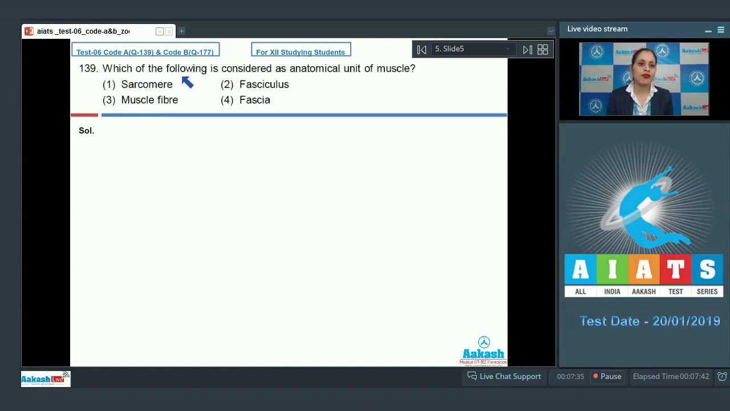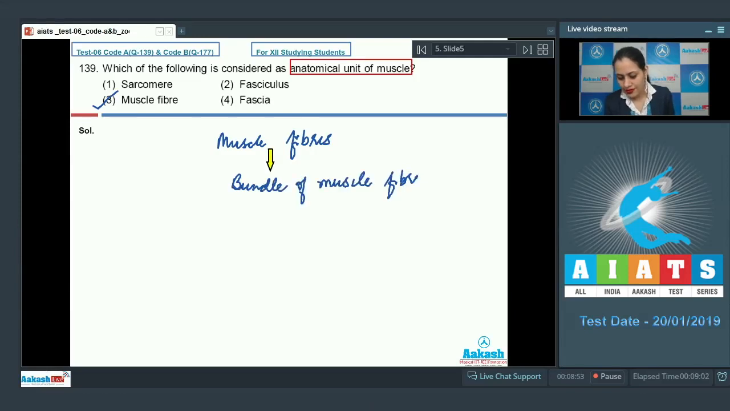Question number 139. Which of the following is considered as anatomical unit of muscle? And the correct answer to this question is option number 3, that is muscle fiber. Muscle fibers are mature elongated cells which are considered as anatomical unit of muscle. Muscle fibers unite together to form a bundle of muscle fibers known as fasciculus. So option number 2, that is fasciculus, is an incorrect option, and these fasciculi unite to form complete muscle.